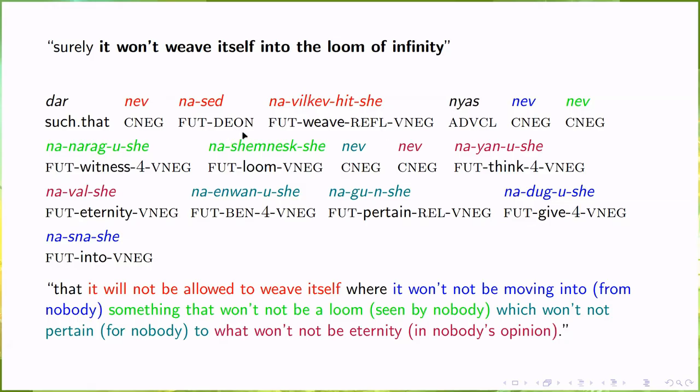We also have the deontic mood. So I have taken it won't surely and won't leave itself as I desire that it not be allowed to, and changing it from able to allowed to is this sed, which, as usual, is a verb. In this case, I have not fully negated it, say with nev nadugu she nased she, because the sentence would still work if this weren't in deontic modality, and thus the fact that it retains its native ambiguity is fine.